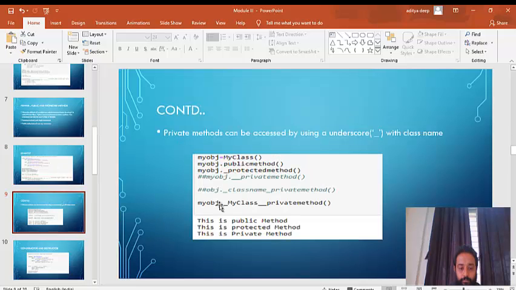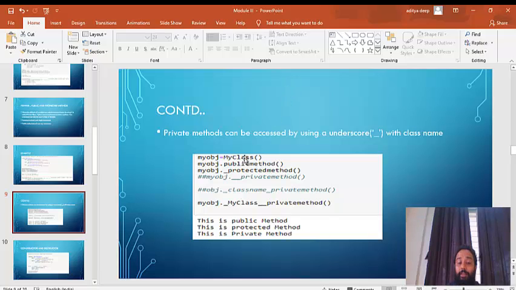How can we access this private method or variables? Variables I already showed you, where only the private method will be substituted with the variable name. A private method can be accessed by using an underscore with the class name. So this did not work.